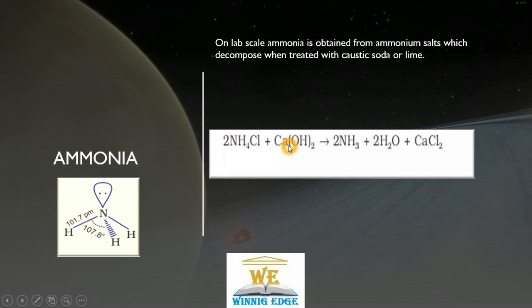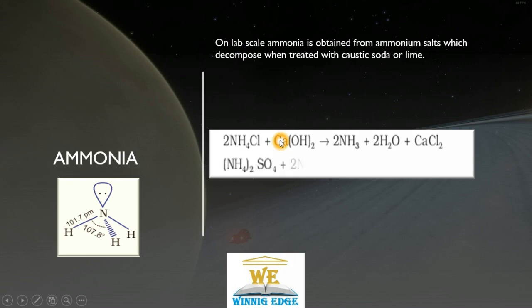Calcium hydroxide is a strong base. So when we react a salt of a weak base and strong acid with a strong base, we get calcium chloride as a salt, water, and ammonia is displaced from the compound by the strong base.